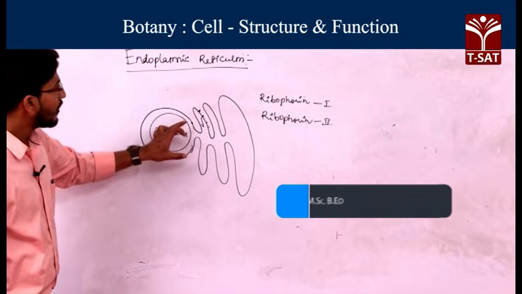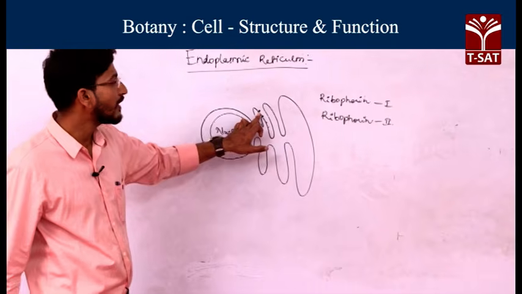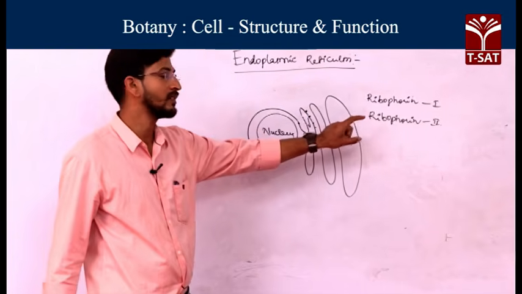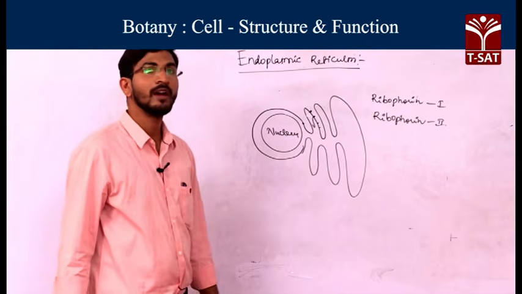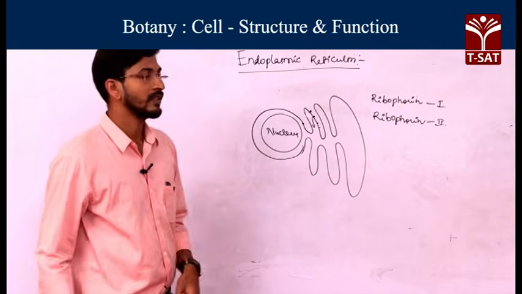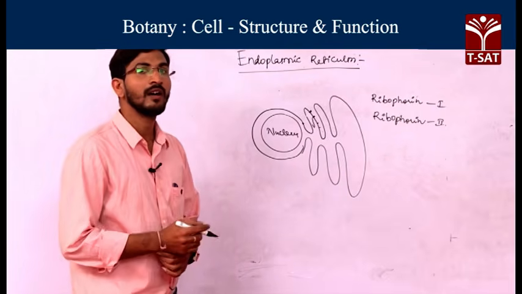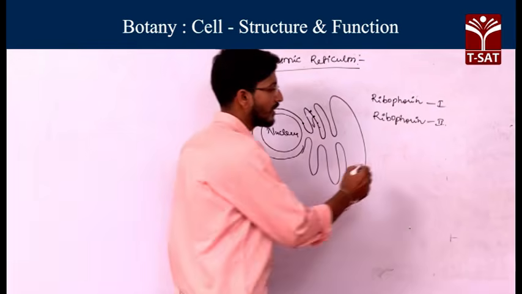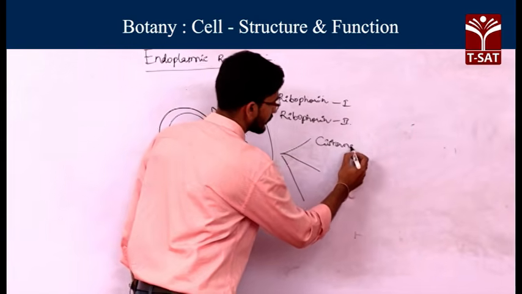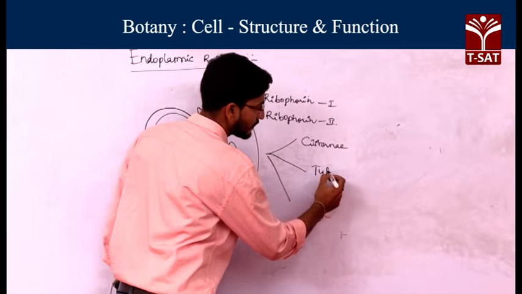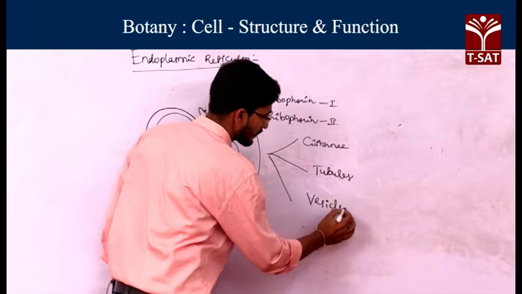Okay. So endoplasmic reticulum generally contains ribosomes on its surface. They are attached with the help of two proteins, ribophorin 1 and ribophorin 2. If you observe the structure of the endoplasmic reticulum, it appears in three forms. What are those? Cisternae, tubules and vesicles.